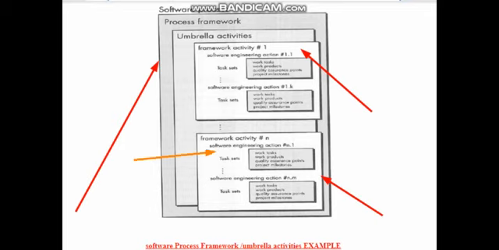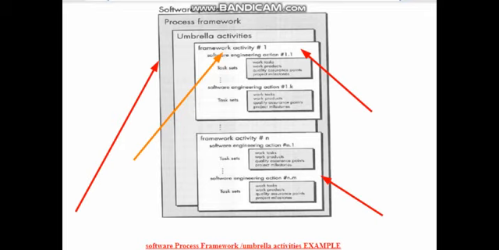So what exactly does this activity mean? As I told you, suppose I take the example of online movie booking. So this is our software, and this is a process. Under that process we carry out so many activities. These activities are considered as modules. Each individual activity is considered as a module.